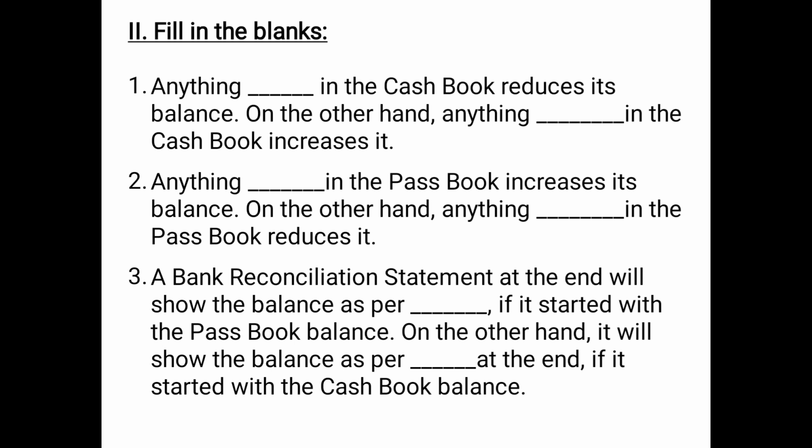Now the next part is the fill in the blanks. Anything dash in the cash book reduces its balance. That means anything credited in the cash book reduces its balance. On the other hand, anything dash in the cash book increases it. That means anything debited in the cash book increases it. Then number 2, anything dash in the passbook increases its balance. That means anything credited in the passbook increases its balance. Then on the other hand, anything dash in the passbook reduces it. So that means anything debited in the passbook reduces it.